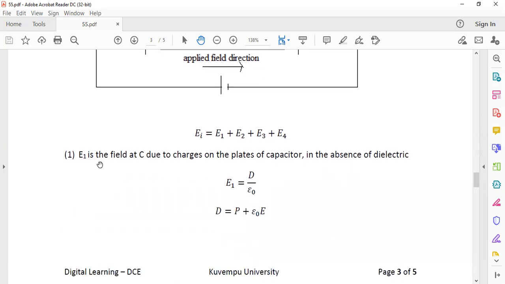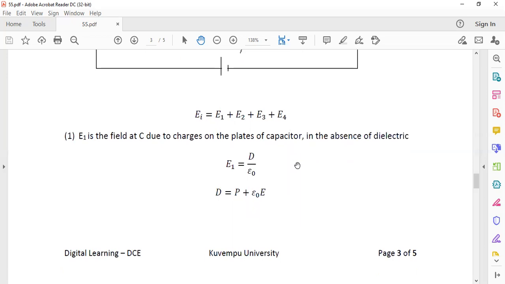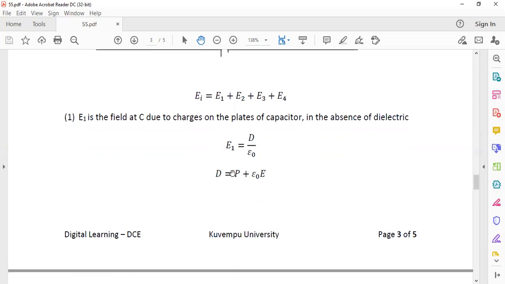Here, E1 is the field at C due to the charges on the plates of the capacitor in the absence of the dielectric, that is, before placing the dielectric. Then E1 is equal to D by epsilon naught, where D is the electric displacement.